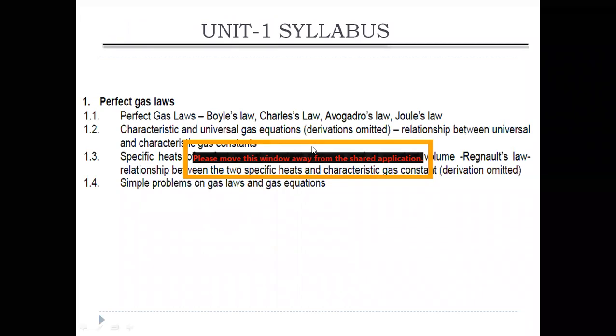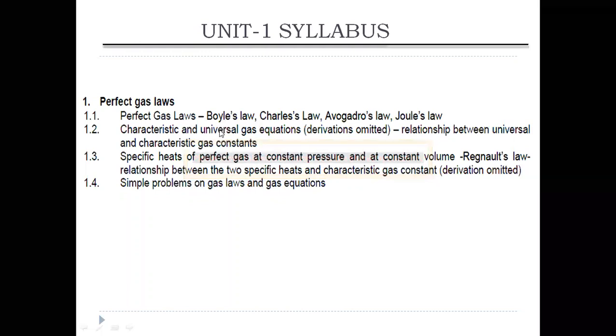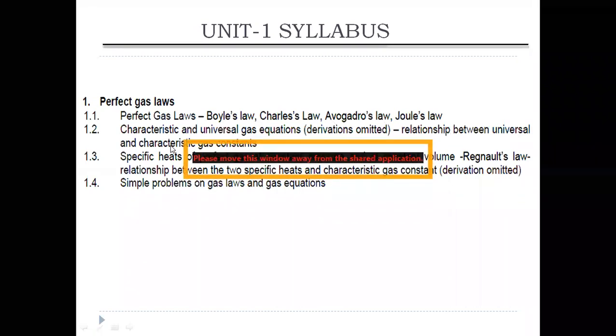So the syllabus for the first unit in Thermal Engineering 1 is: we are going to learn about Boyle's law, Charles' law, Avogadro's law, and Joule's law. After studying all these 4 laws, we will study the universal gas constant, the relation between the universal and characteristic gas constants, the specific heats of the gas, the relation between specific heats, and some problems.